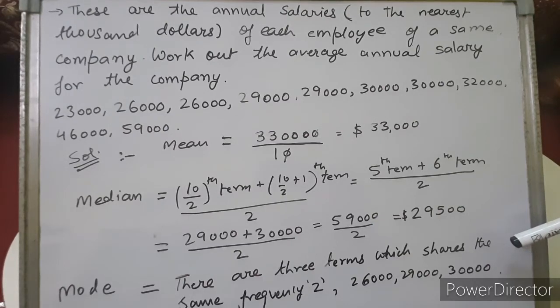There are three salaries which share the same frequency: 26,000 is coming 2 times, 29,000 is coming 2 times, 30,000 is coming 2 times. So all three salaries are considered the mode of the data. There are three terms which share the mode: 26,000, 29,000 and 30,000.